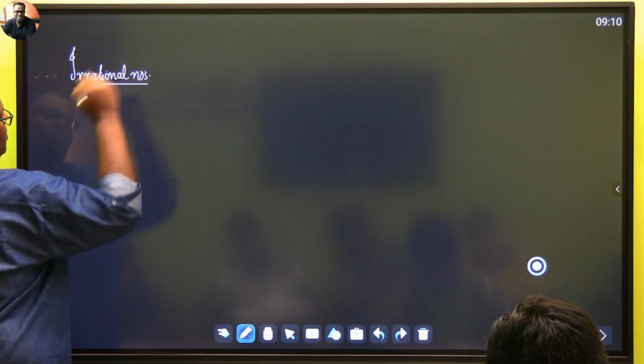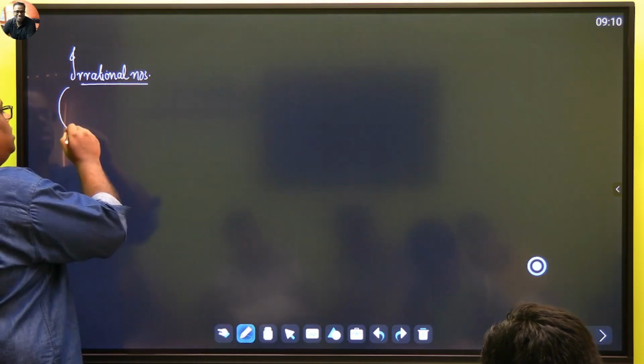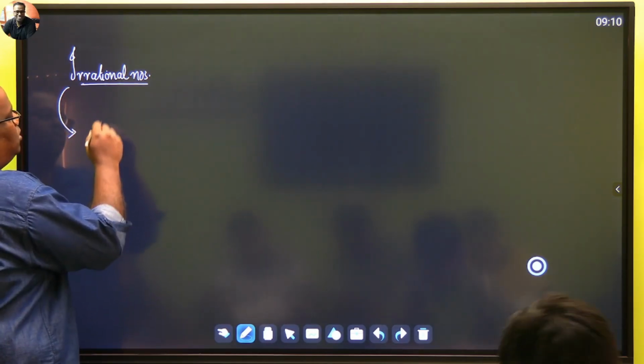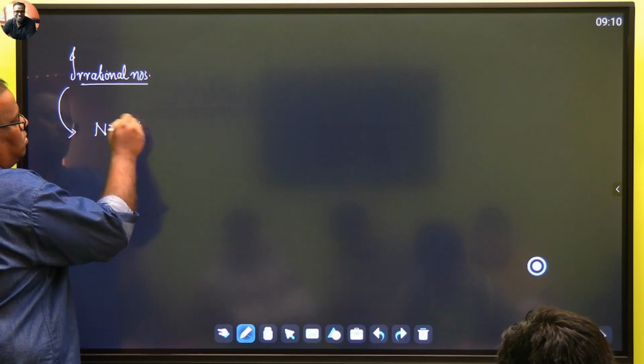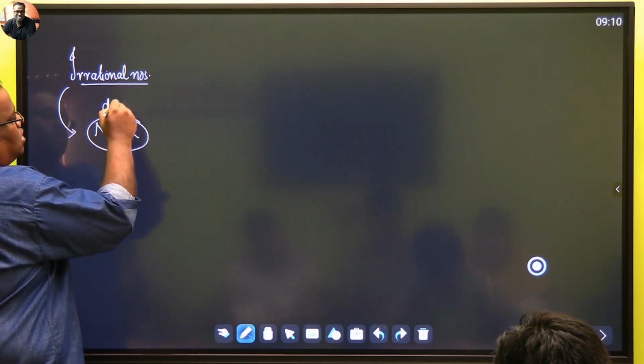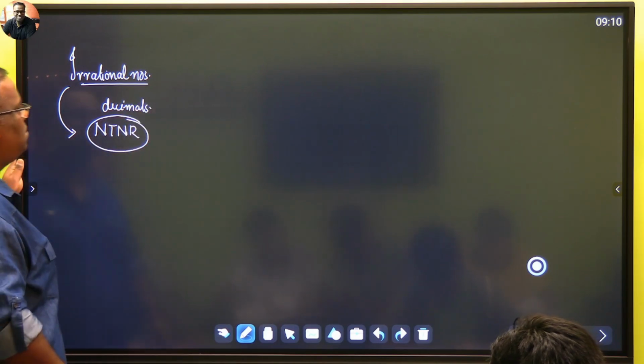Irrational numbers. Okay, now since we know many things, first we will say what are irrational numbers. Irrational numbers are numbers which are non-terminating and non-repeating. Irrational numbers are numbers whose decimals are non-terminating and non-repeating. इसका मतलब क्या होता है?